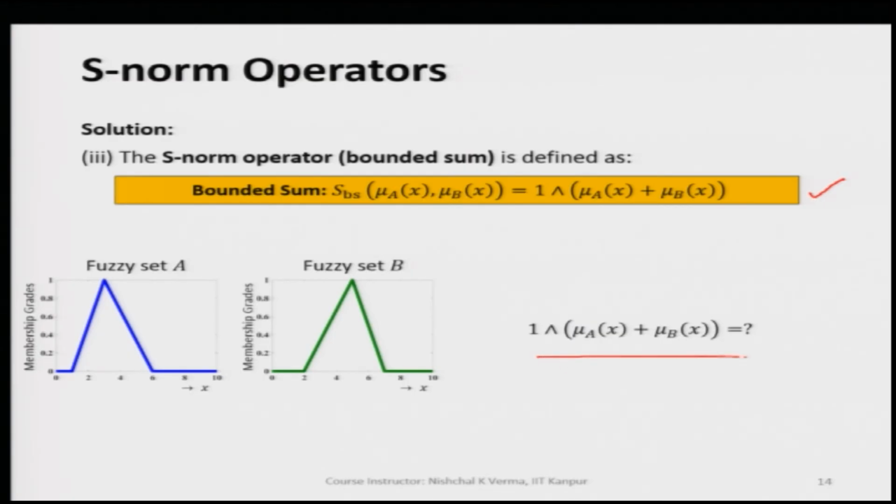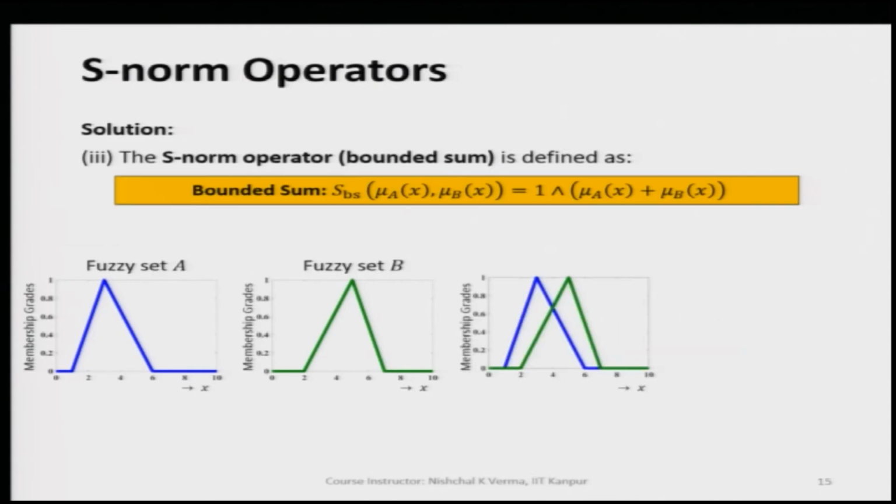When we compute this for each and every pair of membership values corresponding to the generic variable values for fuzzy set A and fuzzy set B, we get this, plotted by the red color. This is the outcome of the membership values. Since the fuzzy sets we have taken are continuous, the corresponding membership values come from the respective membership functions mu A of x and mu B of x.